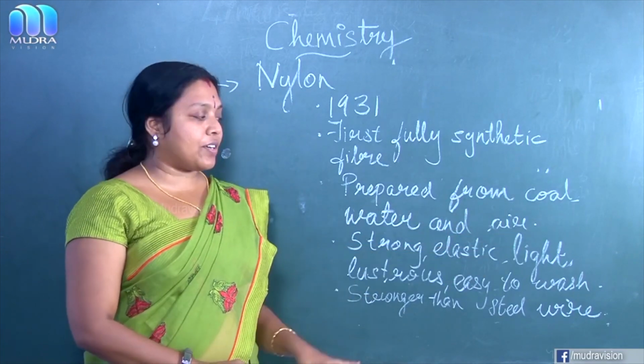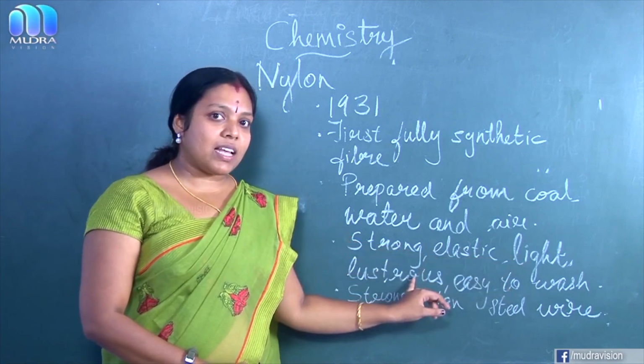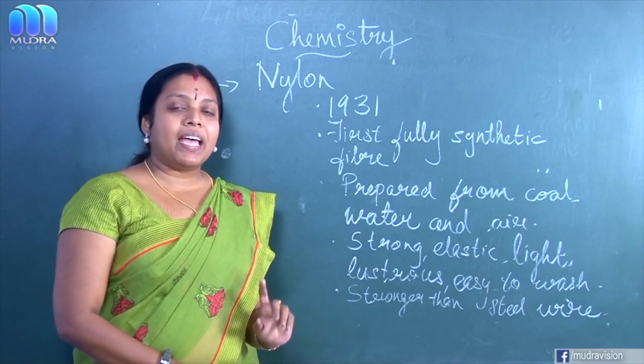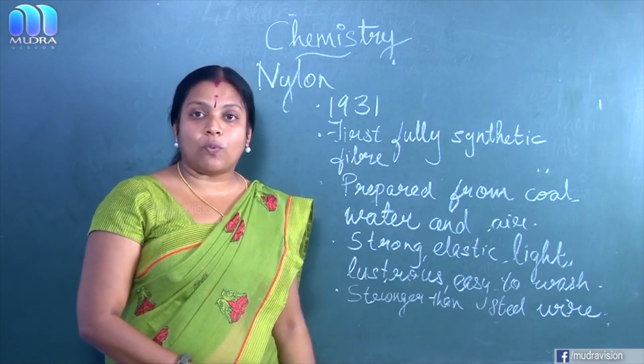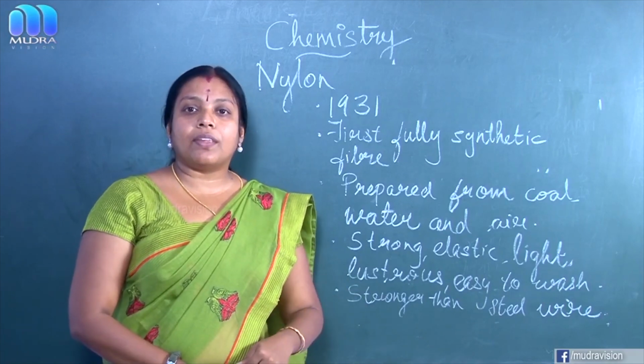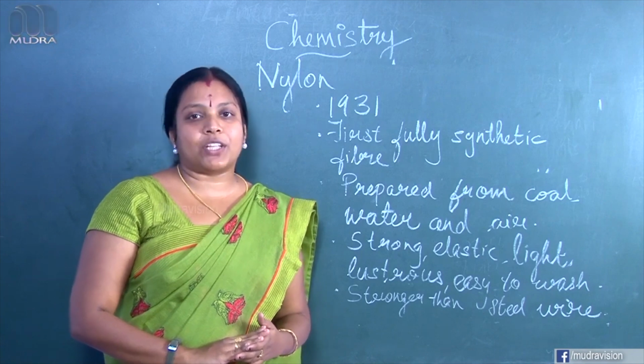About the characteristics, it is strong, elastic, lightweight, lustrous and easy to wash. It is stronger than steel wire. That's why rock climbers use nylon fiber for making ropes and parachutes.